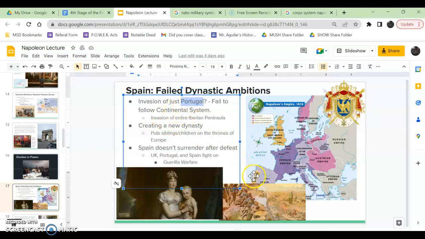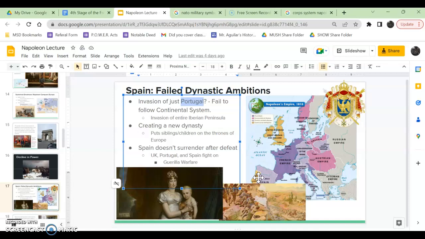Portugal, this little country on the Iberian Peninsula that's neighbors with Spain, kept trading with the British. So Napoleon invades Portugal because they're disobeying his continental system law that we talked about in the previous slide. But he doesn't just invade Portugal. He leaves his troops in Spain as they go from France through Spain to Portugal, and he tries to defeat Spain to put his brother Joseph on the throne and make him king of Spain, even though Spain didn't really do anything to Napoleon to make him mad.